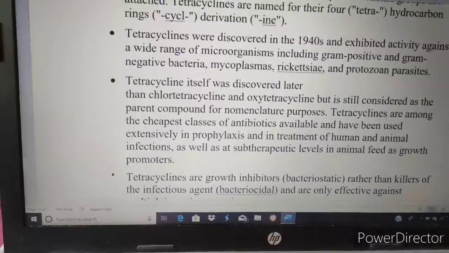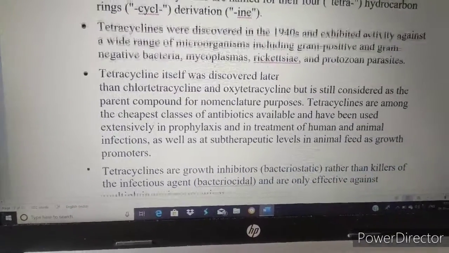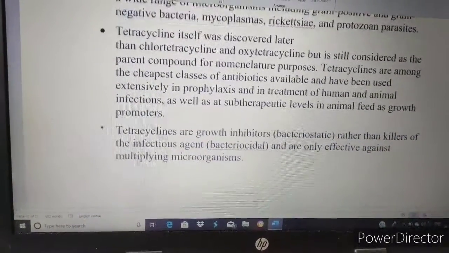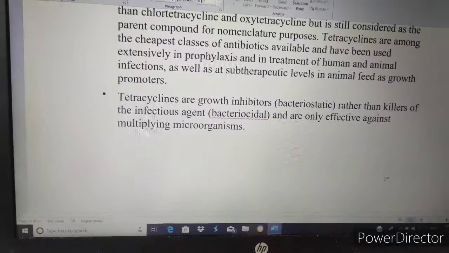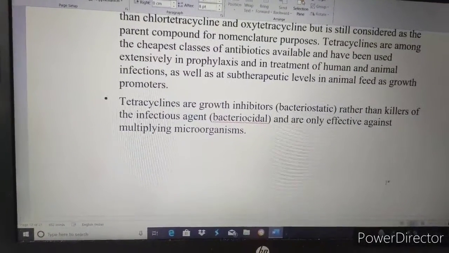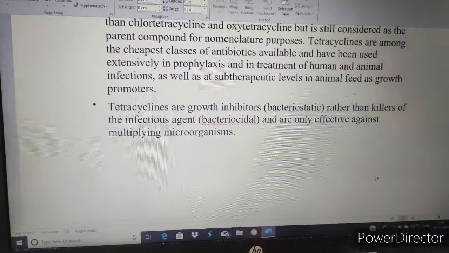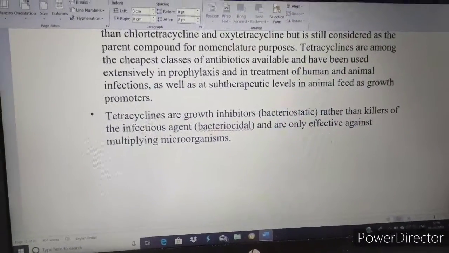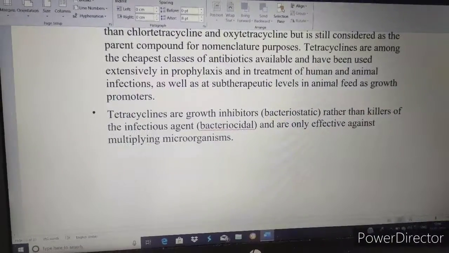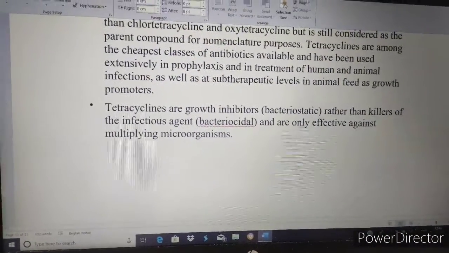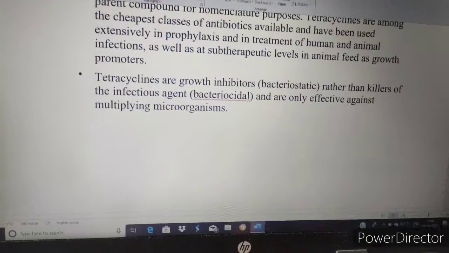And the last point is that tetracyclines are growth inhibitors, meaning they cannot kill the microorganism, they stop the growth of the microorganism. So it is bacteriostatic in nature. It only stops the growth of microorganisms.